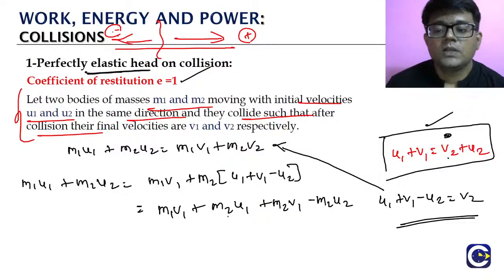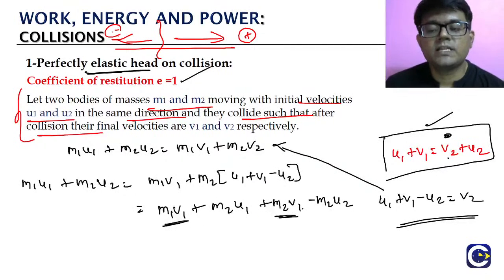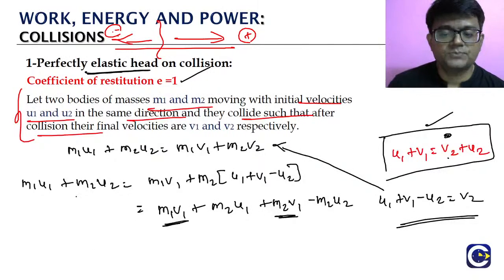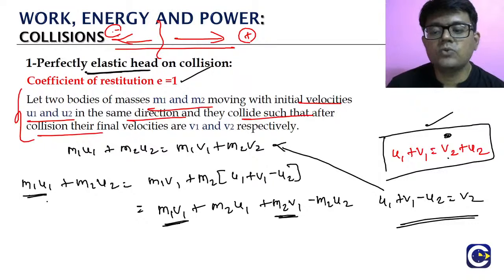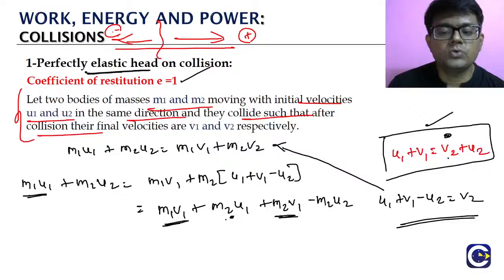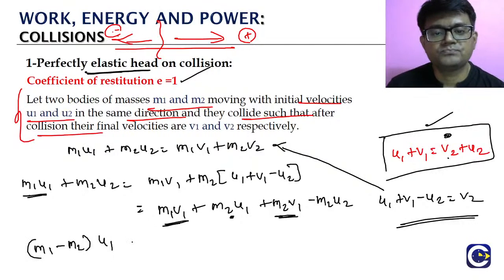Because we want V1, let us keep the V1 terms only on the right side and take everything else to the left. We have m1 u1 and there is m2 u1 that goes to the left, so (m1 minus m2) into u1 will come.